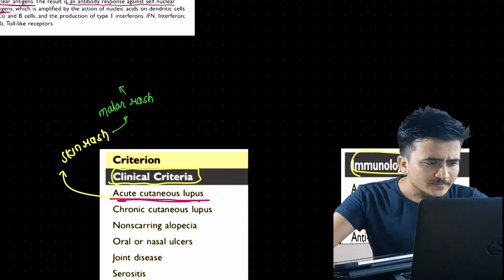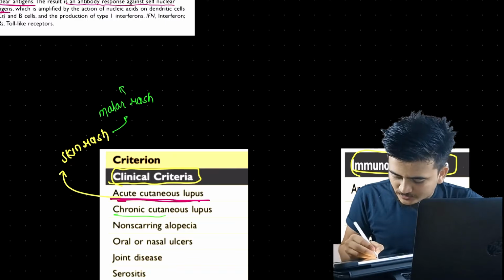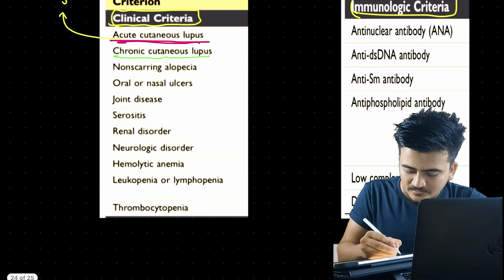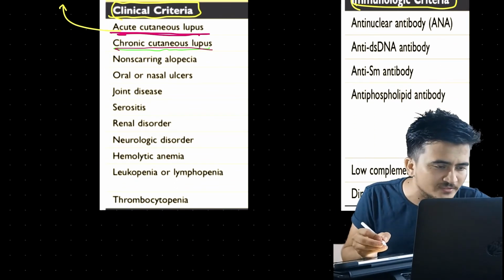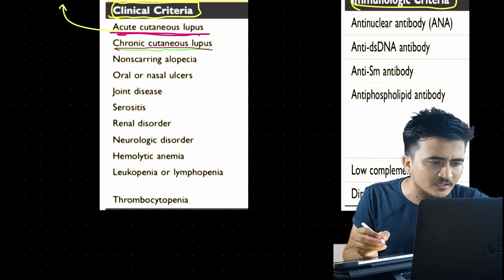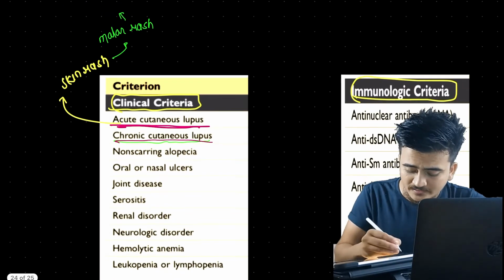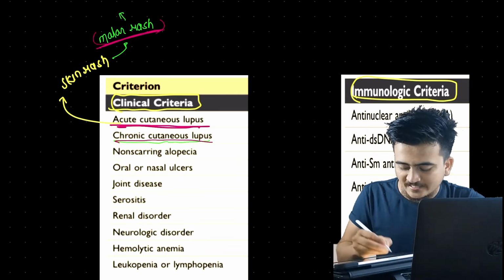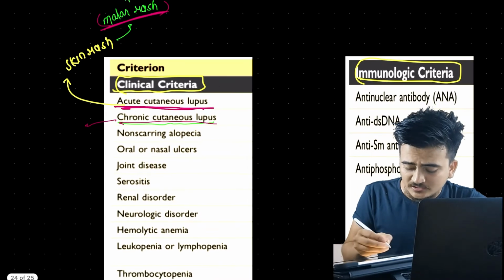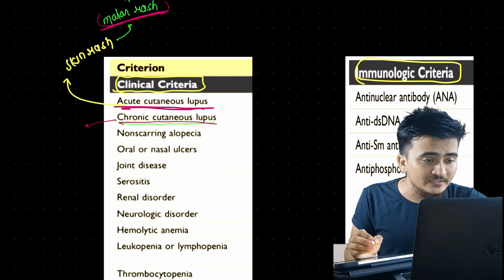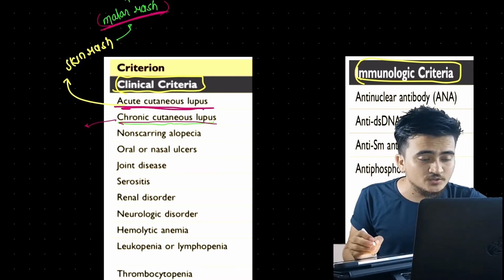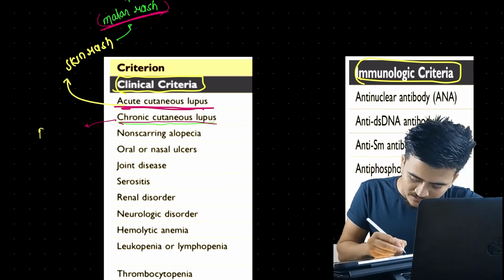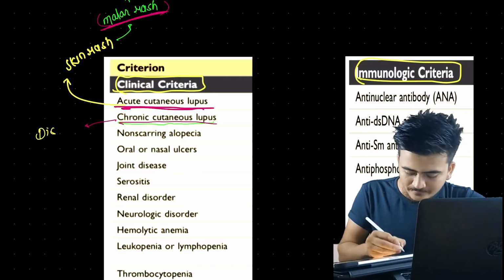Now another thing is chronic cutaneous lupus. What is this chronic cutaneous lupus? Before, we talked about malar rash in acute cutaneous lupus; here in chronic cutaneous lupus we will be finding discoid rash, and we will learn about these in detail after some time.